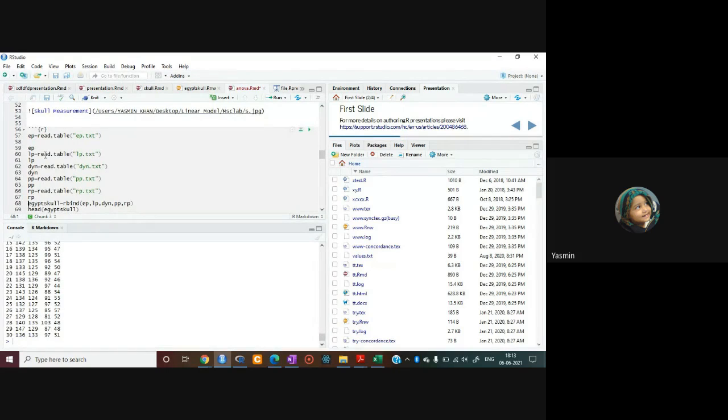Now you have to combine all the data frames in one frame. हमें एक फ्रेम में क्या करना होगा, जितने भी हमने data frame को all the data frames which we have created, we have to combine all those ones in the one frame by using the function rbind. R will bind the above data frame row wise, right? R ये function क्या करेगा, what the function does, this function will bind all the above data frames which we have created row wise, right?